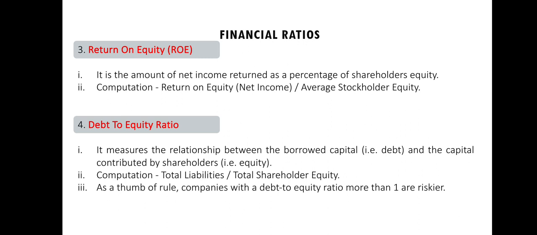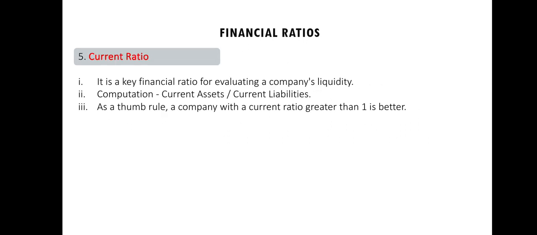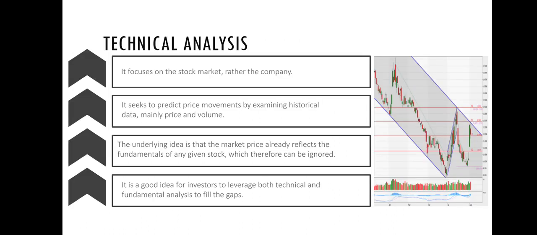In order to compute the debt equity ratio, we are calculating the total liabilities divided by total shareholders' equity. As a thumb rule, companies with a debt equity ratio more than 1 are riskier. And last one is about current ratio. It is a key financial ratio for evaluating companies' liquidity. In order to compute the current ratio, we are calculating the current asset divided by current liabilities. As a thumb rule, a company with a current ratio greater than 1 is better.